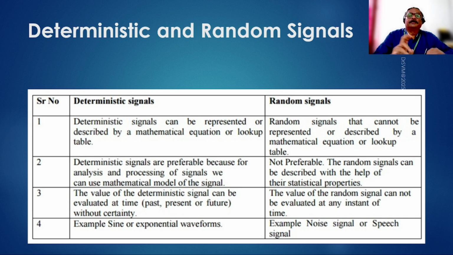One can be deterministic, for which you can write a mathematical expression, and if that deterministic signal passes through any deterministic system, we call the system deterministic because we can write a mathematical expression for that, which we call the transfer function, which relates input to the output. And if we can write that, then we can compute the output using the transfer function given the input. So the input is known in mathematical form, that is the signal. The system is known in mathematical form. Then combining these two, we can get what could be the output.